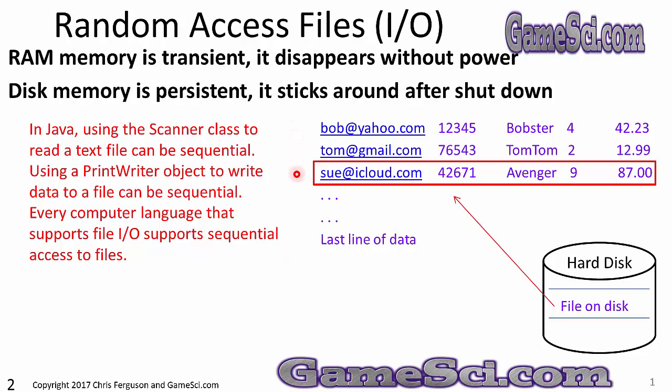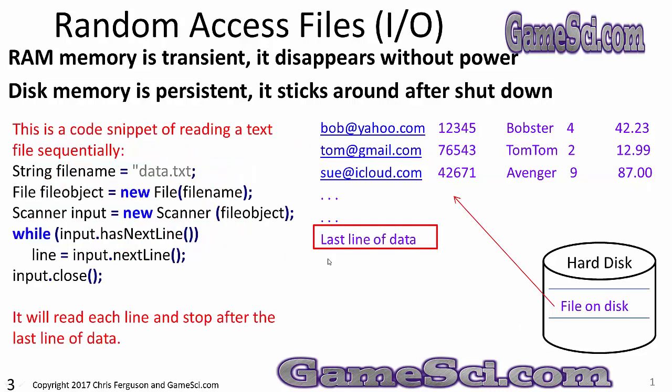I'm just reading this data line by line, and eventually I'll reach the end and read the last line of data. Below is a code snippet of reading a text file sequentially. I'll set up the name of the file, I'll build my file object, I'll create a scanner on that file object. And while input has next line is true, I'll read the next line of data from the file. Spin in this loop and read line by line until I've read through the entire data file.